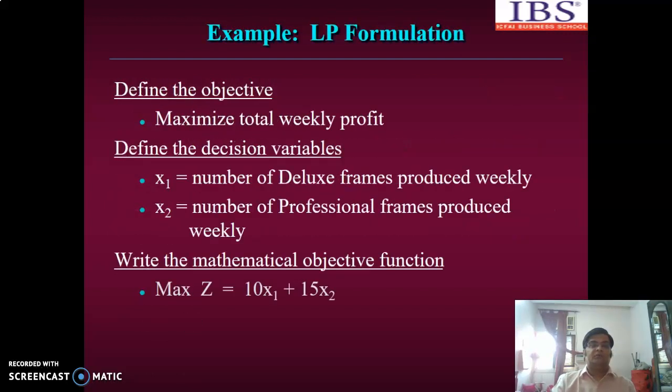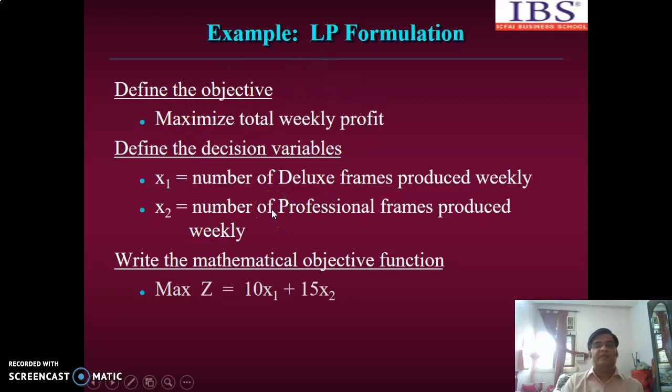So let us come to the linear programming problem formulation. As usual, we will first define the objective. Obviously, our objective is the maximum total weekly profit. We want to maximize the profit here. We are given the profit data. The decision variable x1 is the number of deluxe frames and x2 is the number of professional frames. So we are going to calculate x1 and x2.